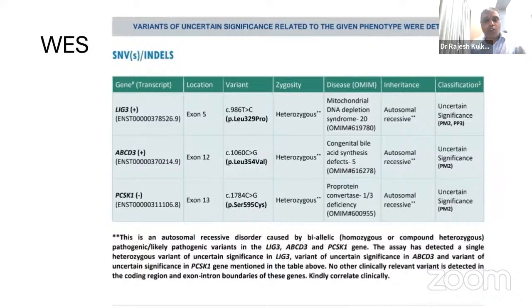So we did send a whole exome in this child and we got this result. We had 3 problems on this. One was mitochondrial DNA depletion syndrome. The second was congenital bile acid synthesis defect. And the third was pro-protein convertase deficiency. So we got these 3, and as we can see, they are all of uncertain significance. They are all autosomal recessively inherited conditions.